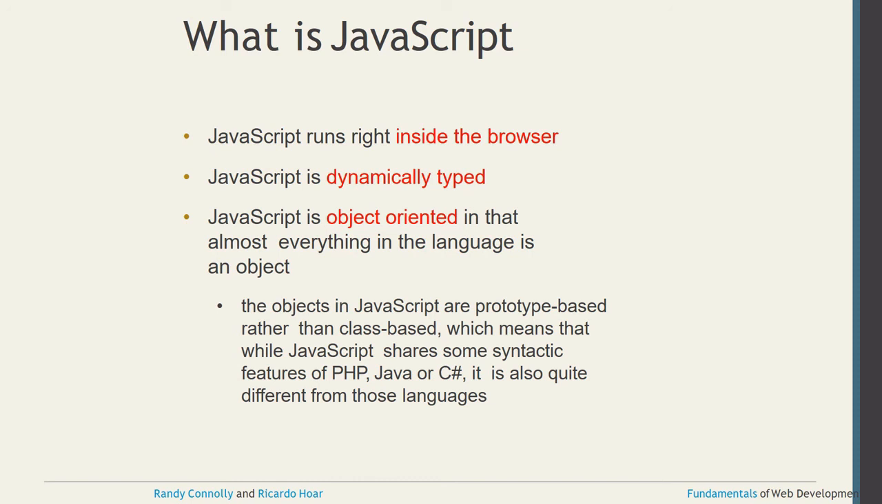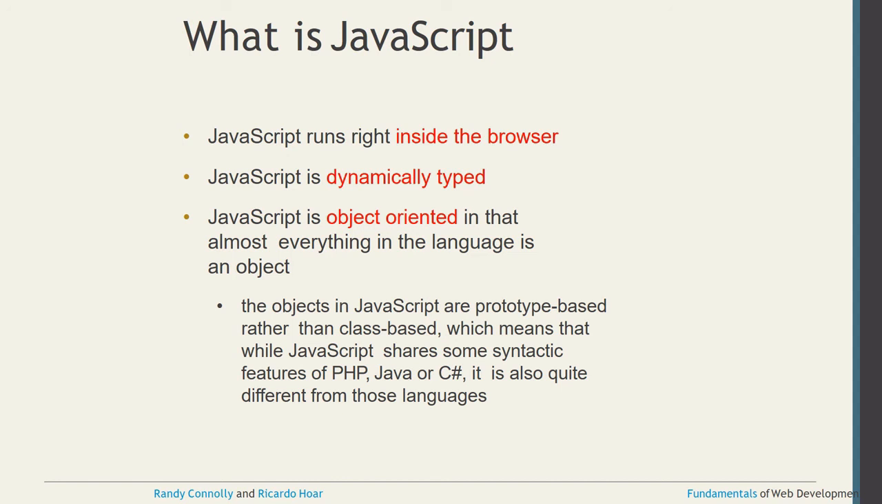First, whenever you want to run JavaScript, you require only a browser. Here we don't need any compiler or any other things for running JavaScript code. You can run any JavaScript code inside the browser, and JavaScript is dynamically typed. Another thing, JavaScript is object oriented, in that almost everything in the language is an object, right?